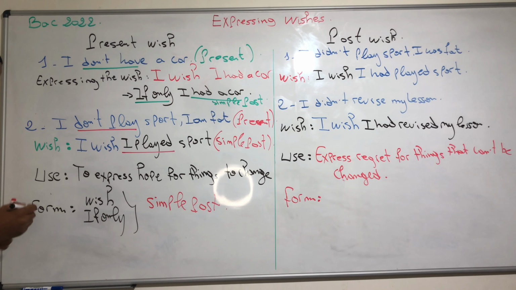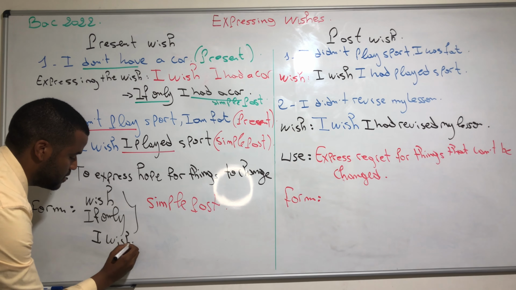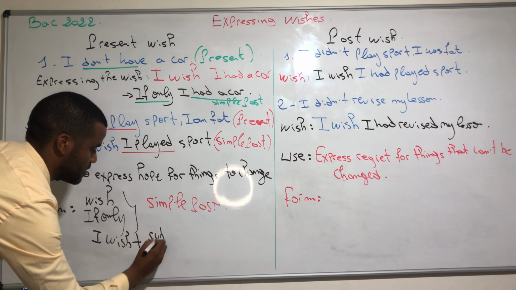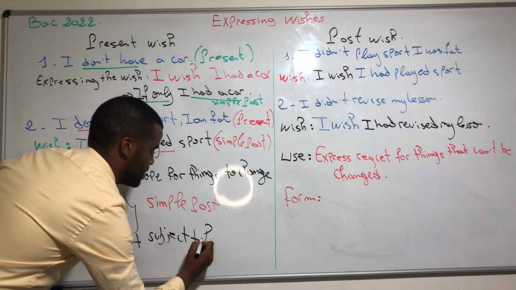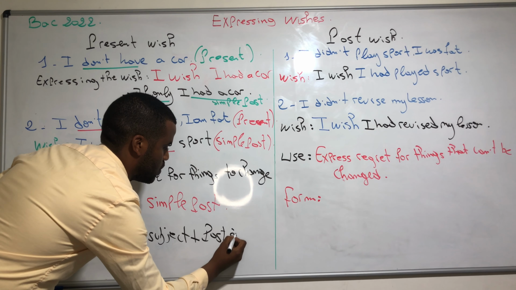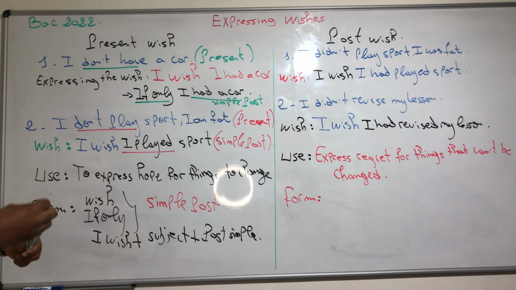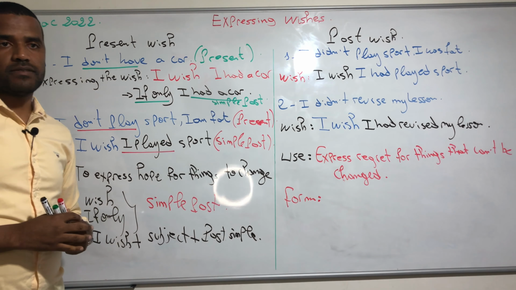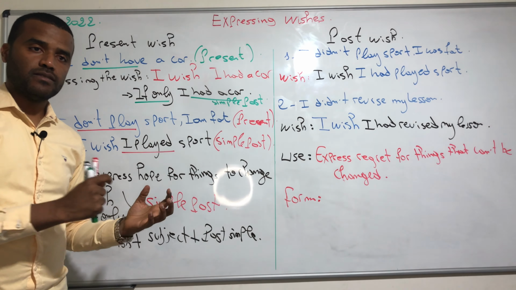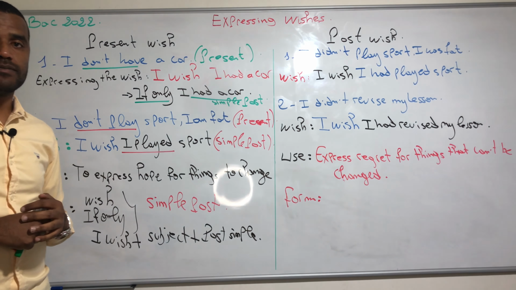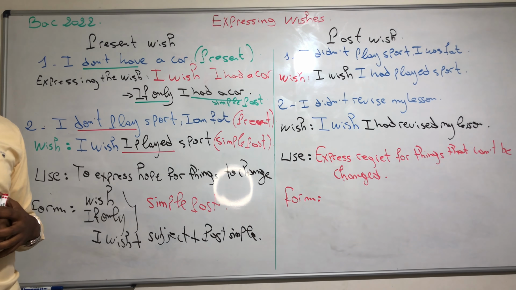This means we put I wish, or if only, plus the subject, plus the past simple of the verb. Okay, this is concerning present wish.